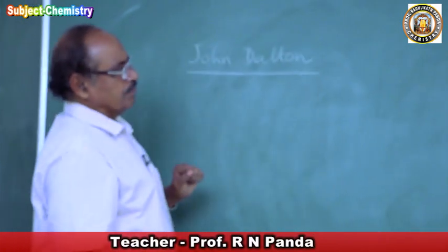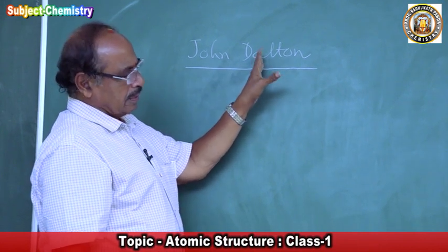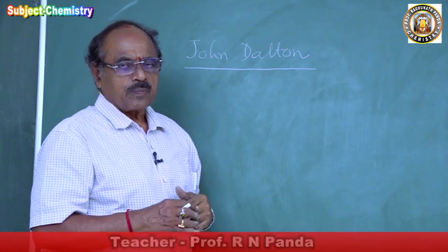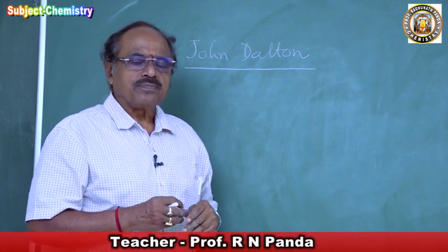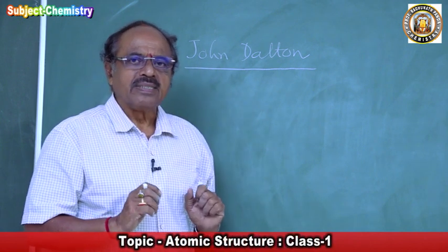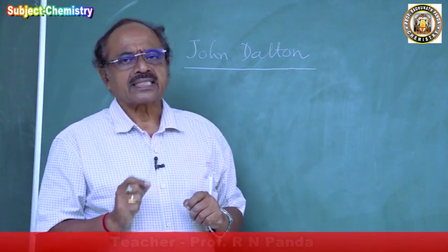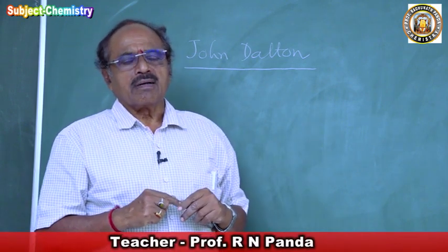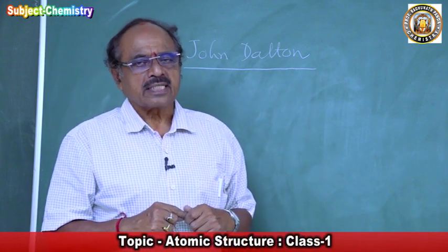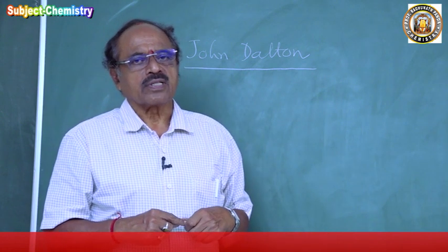He proposed that the atom is the smallest particle of an element, which may or may not have free existence, cannot be further subdivided, and is responsible for all physical and chemical properties of the elements.